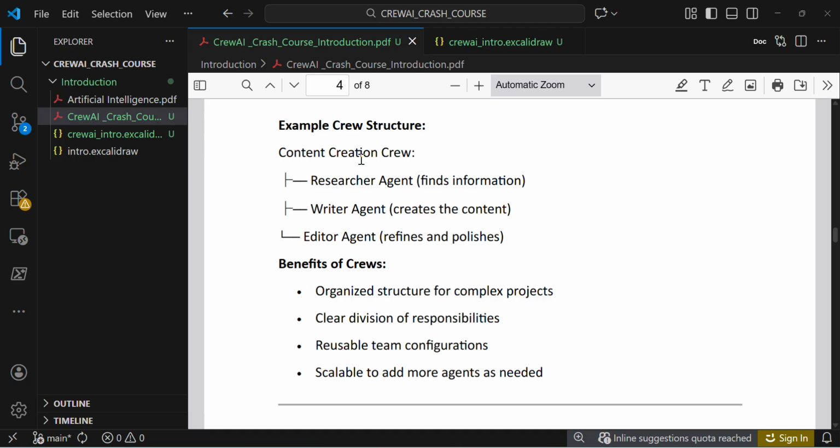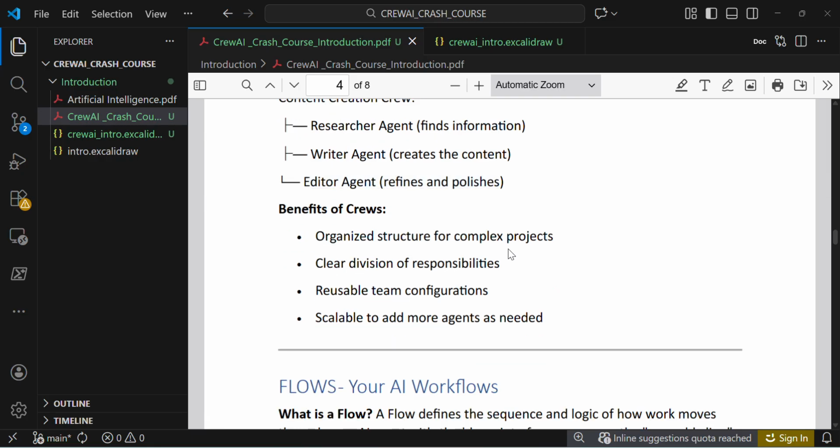Examples of crew structure. Content creation crew. The first one is a research agent, which finds information using specific tools. The writer agent can summarize and create the content. And the editor will finally edit and refine it for us.